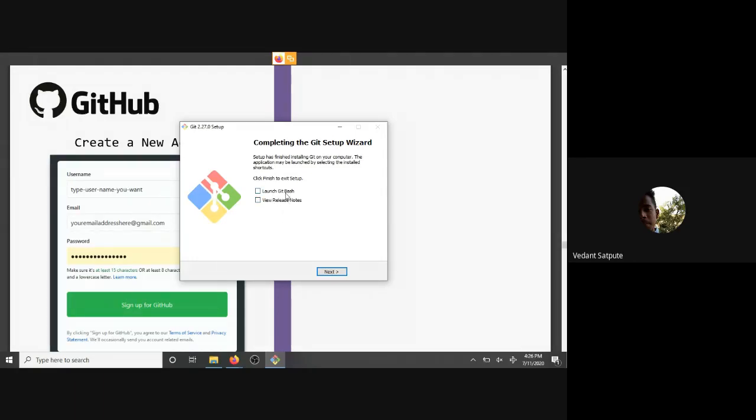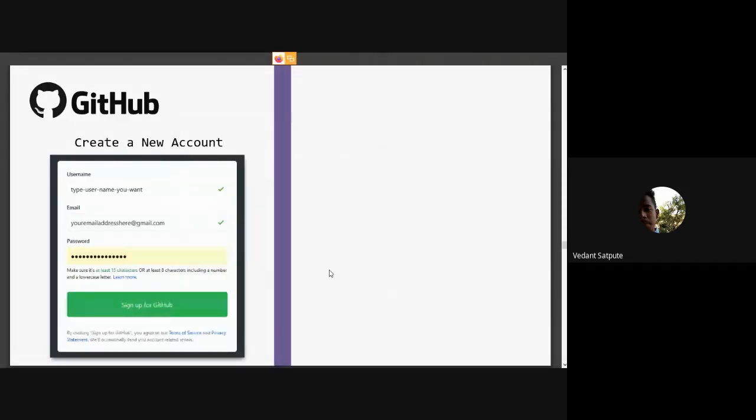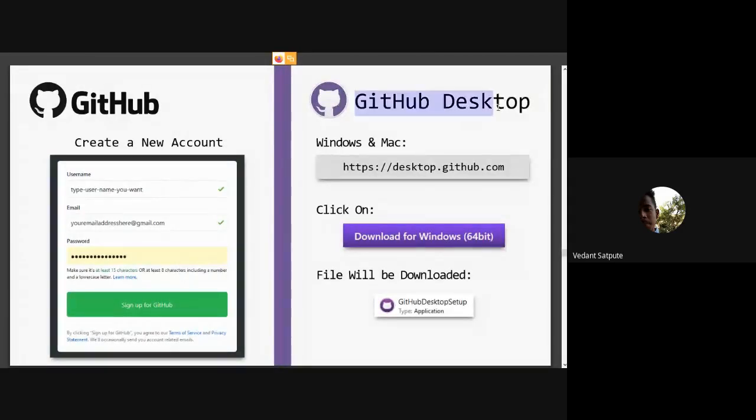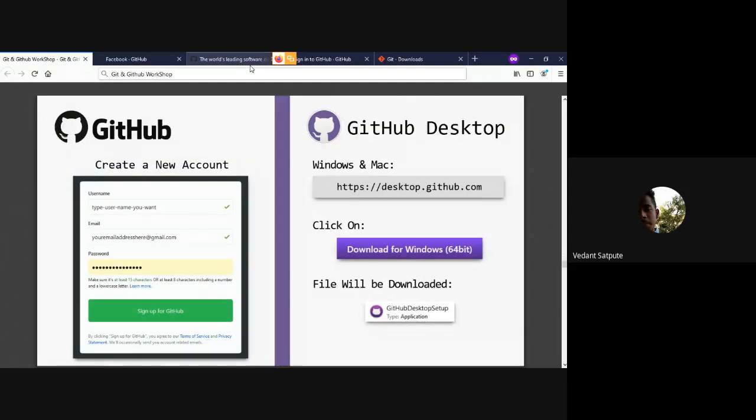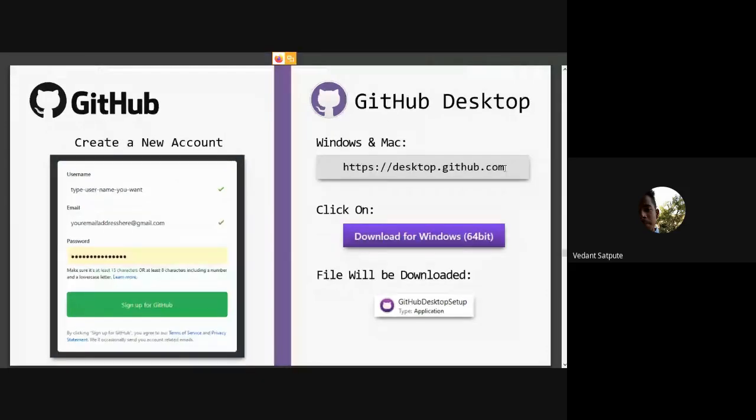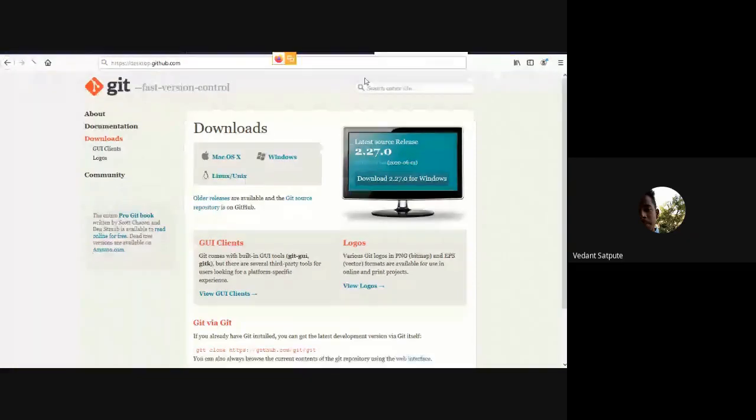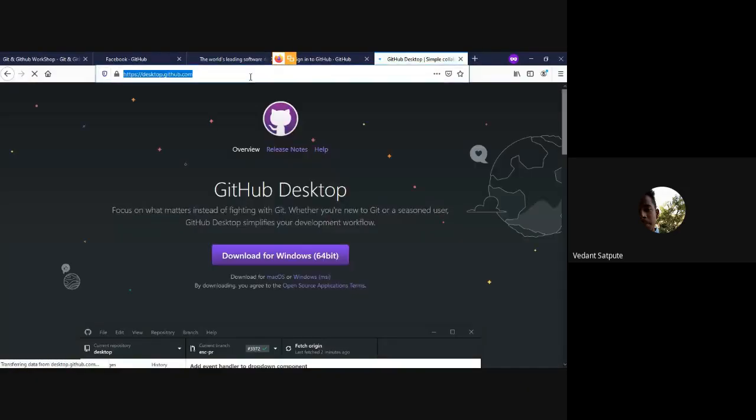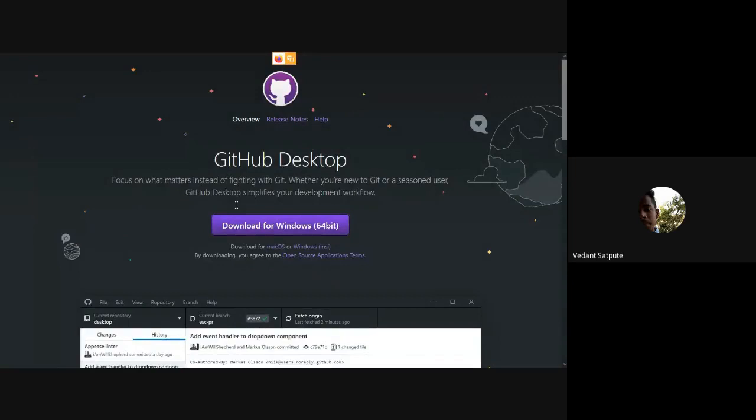Now you can leave this as it is, or you can launch Git Bash, but we don't need to launch it right now. The next thing I want to do is download the GitHub Desktop app because we are also going to use it. You can download it for Windows or Mac, whichever it is. You can't download this software on Linux. They haven't created a Linux build for this.